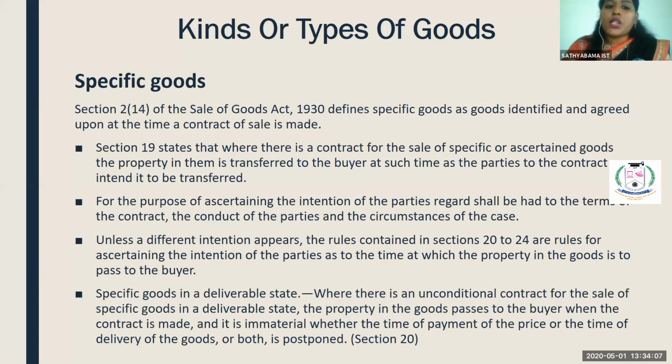Section 2 subclause 14 of the Sale of Goods Act 1913 defines specific goods as goods identified and agreed upon at the time a contract of sale is made. Section 19 states that where there is a contract for the sale of specific or ascertained goods, that is nothing but goods which are identified. See, you can sue when goods are identified.